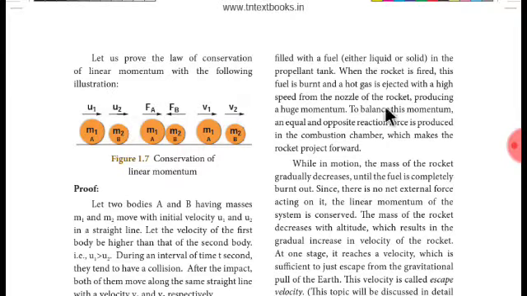The high pressure gas is going to give you velocity. So if velocity is given, then we get huge momentum. Then to balance this momentum, an equal and opposite reaction force is produced in the combustion chamber, which makes the rocket project forward.